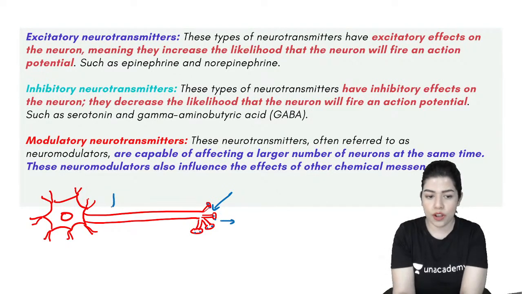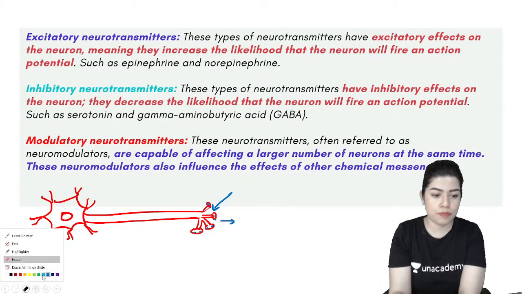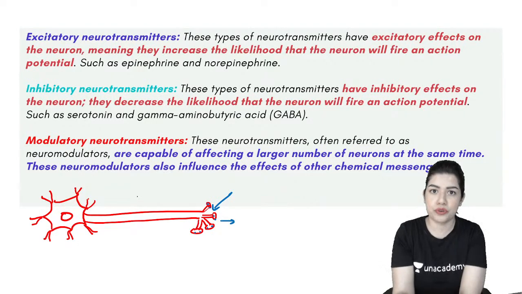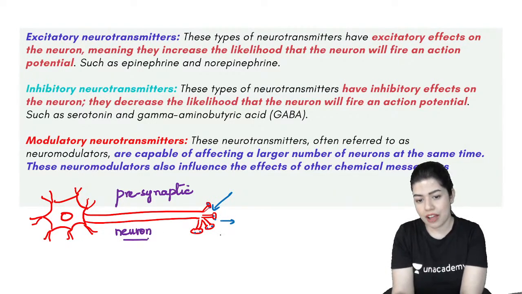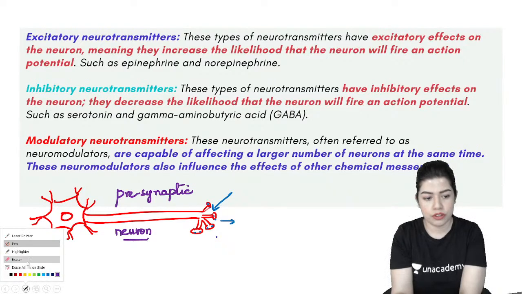So can I call this the presynaptic neuron? मतलब जो साइनेप्टिक कनेक्शन बनेगा दो न्यूरॉन्स में, ये उससे पहले वाला न्यूरॉन है. This is the first neuron. So we call this the presynaptic neuron. ठीक है. Now here we will have neurotransmitters coming out.